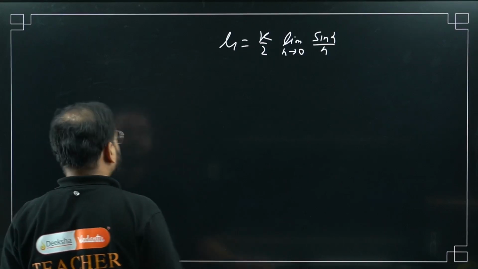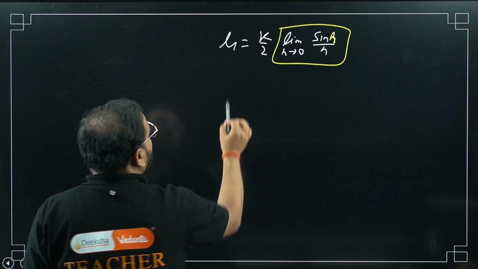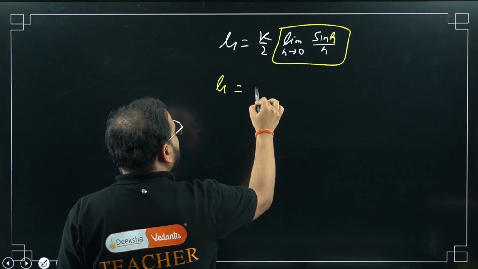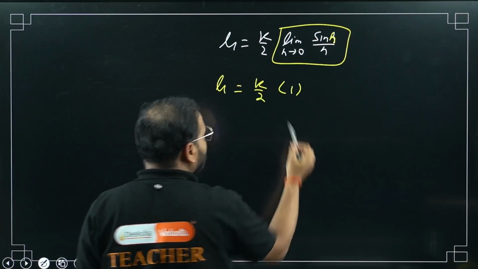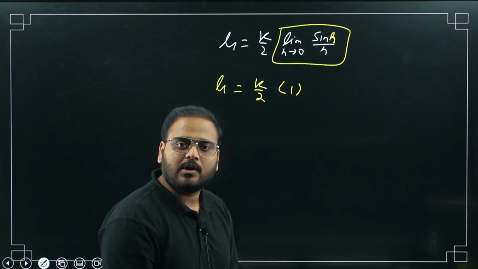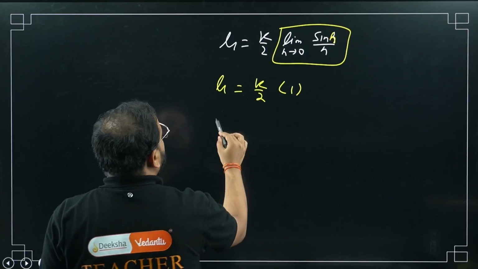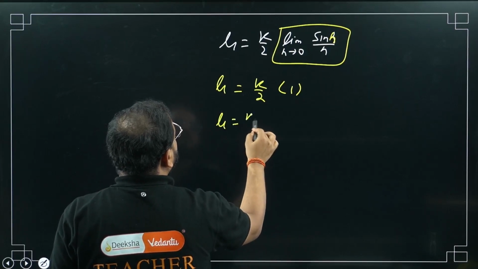Remember this? It is a standard form. What do I get? L1 equals k by 2 times 1. That's the standard formula: sin h by h when h tends to 0 is simply 1. So I'm getting L1 as simply k by 2.